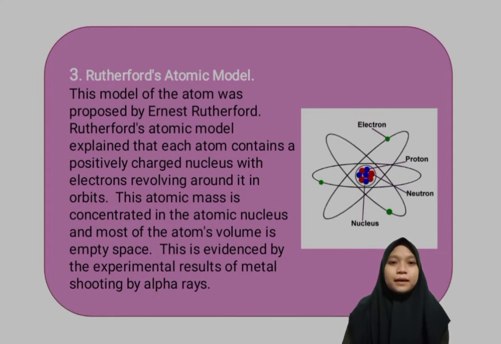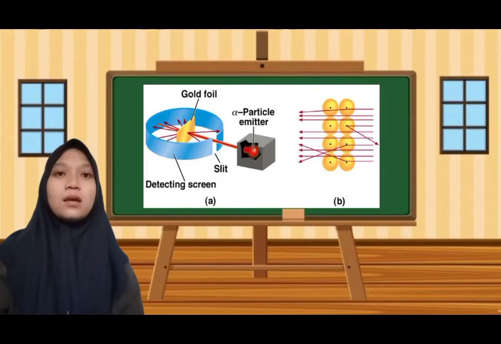Rutherford's atomic model. This model of the atom was proposed by Ernest Rutherford. Rutherford's atomic model explained that each atom contains a positively charged nucleus with electrons revolving around it in orbits. The atomic mass is concentrated in the atomic nucleus and most of the atom's volume is empty space. This is evidenced by the experimental result of shooting metal with alpha rays.